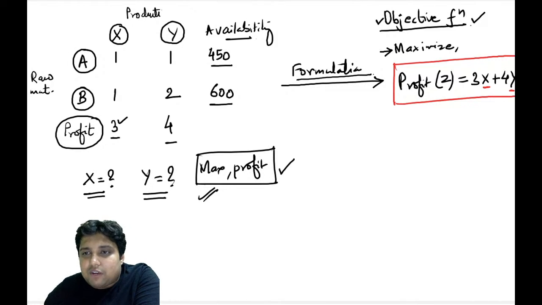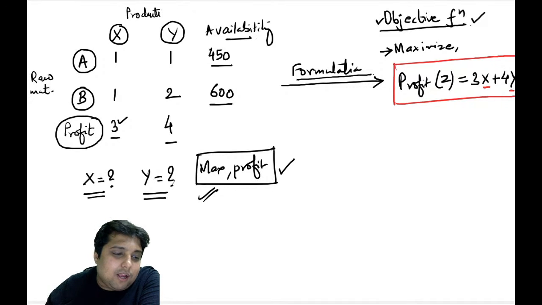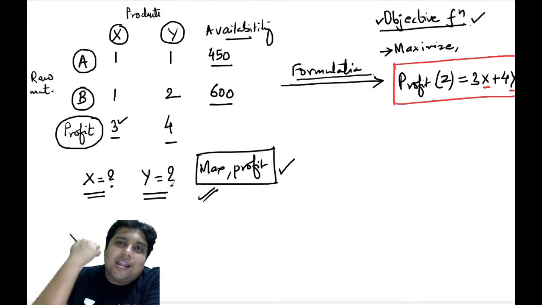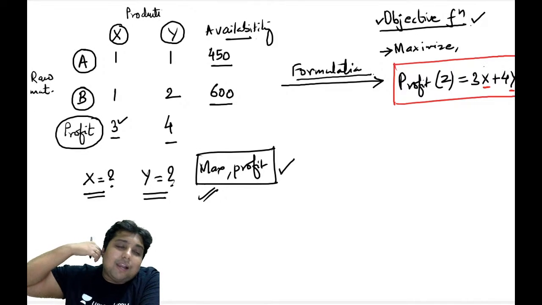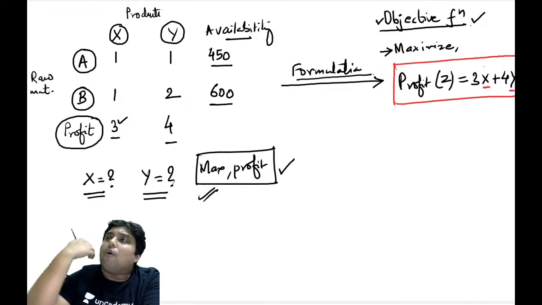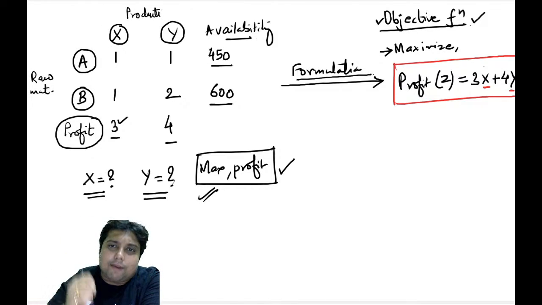To maximize this function. So suppose somebody tells me that this is the profit function, how much profit can you make? I would simply say I will make an infinite amount of profit. Why? Because I can simply take the values of x and y up to infinity. करोड़ों x and y बनाऊंगा, करोड़ों रुपए profit कमा लूंगा.